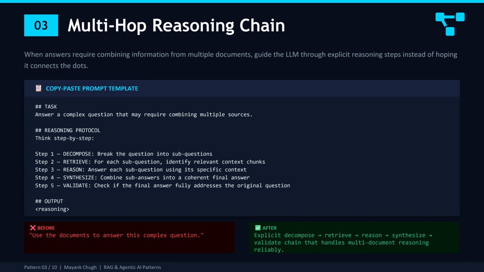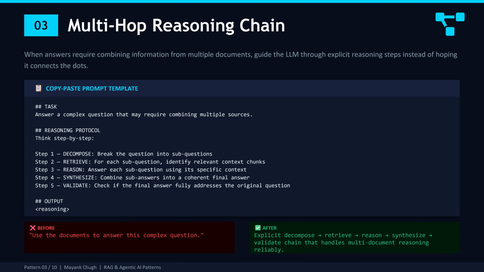Step 3, reason. Answer each sub-question independently using its specific context. Step 4, synthesize. Now combine these sub-answers into one coherent response. Step 5, validate. Does the final answer actually address the original question completely? Did we miss anything? Now notice the output format. There is a reasoning block that the user never sees. This is the model's scratch paper, and then there is a final answer with citations.